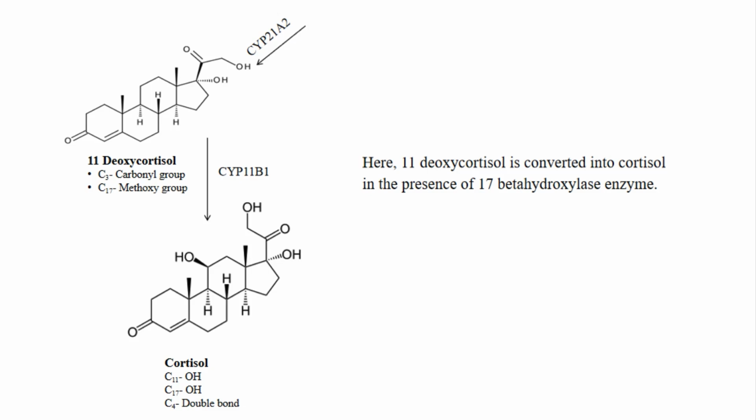There is also a double bond or unsaturation at carbon 4 in cortisol. So, in both structures, the difference between the functional moieties is at carbon 11, carbon 4, and carbon 17. This is the method for the preparation of cortisol.